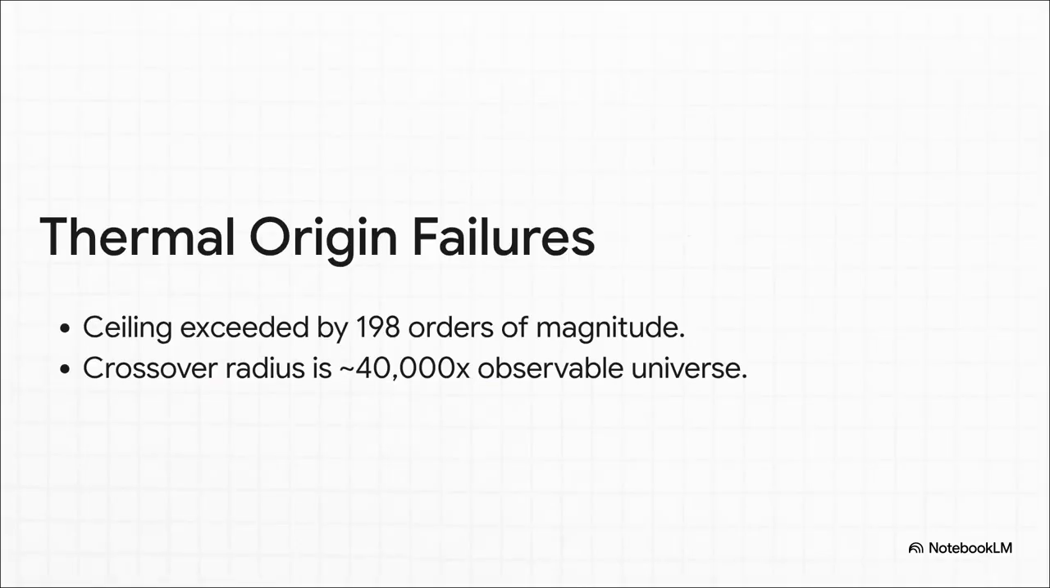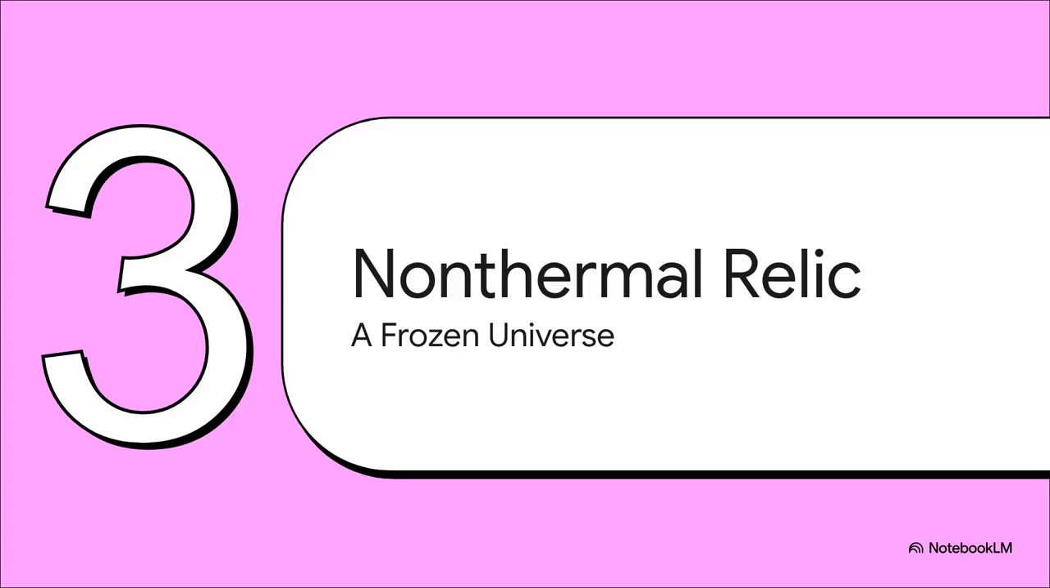Now, what's really interesting here is just how violently the standard model fails when we plug in our derived numbers. The Y value doesn't just barely miss that 0.4099 ceiling. It exceeds it by 198 orders of magnitude. To forcefully contort the math just to make a thermal origin somehow work, you would literally need to inflate the loop radius to an impossible size. We're talking nearly 40,000 times the radius of the entire observable universe. No way. Let's move on to Section 3, a frozen, non-thermal relic.